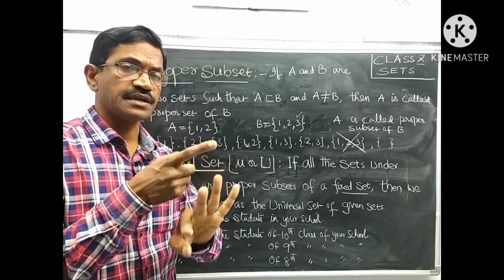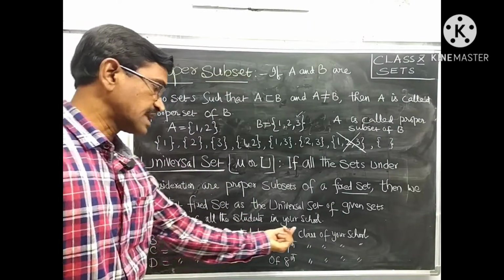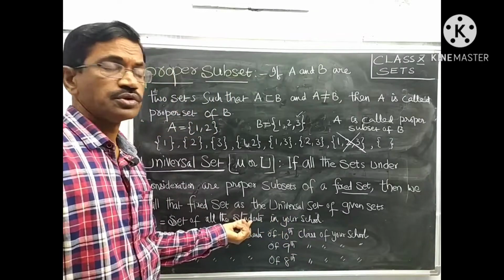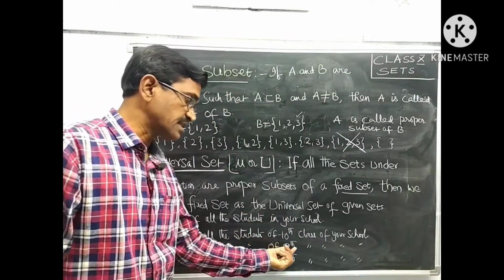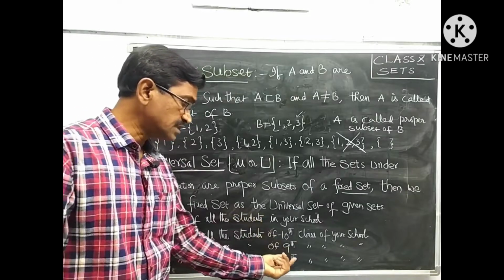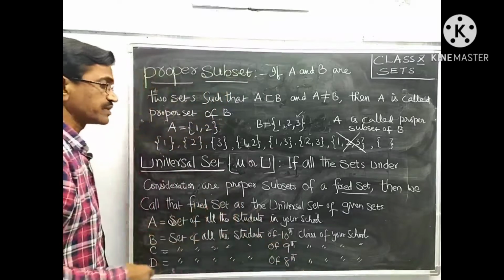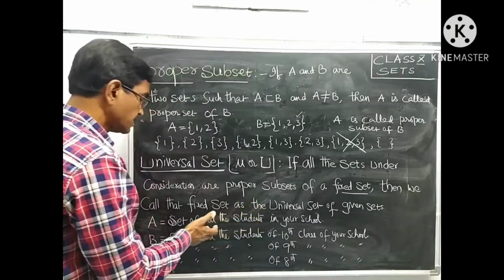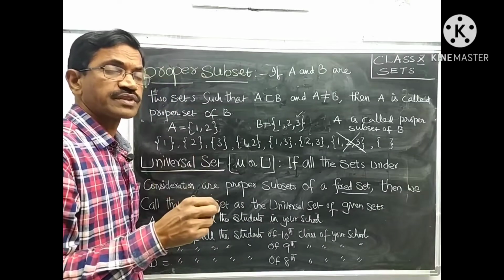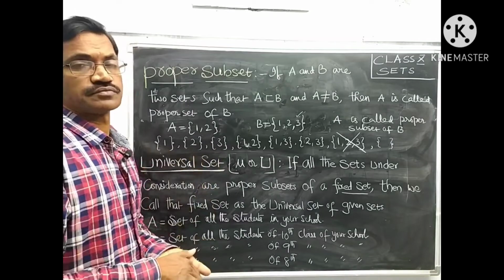If you take E, F like that, these students belong to 10th class and they also belong to your school. These students belong to 9th class and they also belong to your school. And these students belong to 8th class and also belong to your school. Your school is also a set because every student of your school belongs to the set of your school.